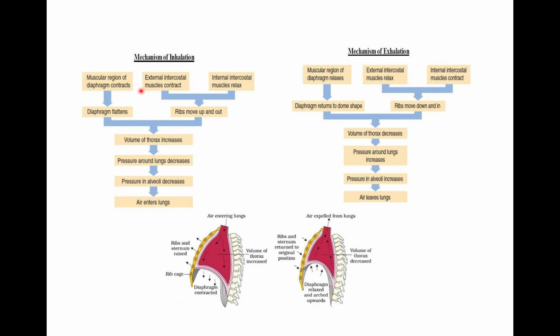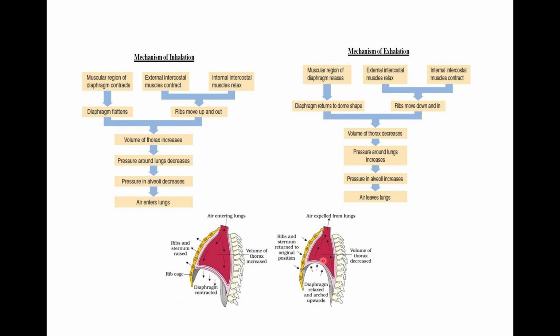Again, I explain when muscular region of diaphragm contracts, diaphragm flattens, and internal intercostal muscles relax, but external intercostal muscles contract, and because of this, ribs move up and out. Because of it, volume of thorax increases, pressure around lung decreases, pressure in alveoli decreases, and air enters the lung.